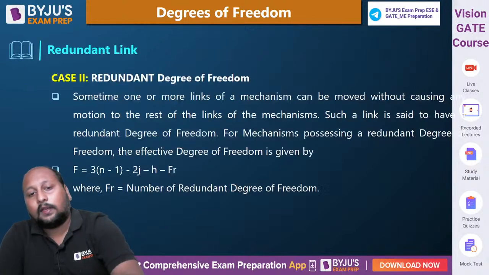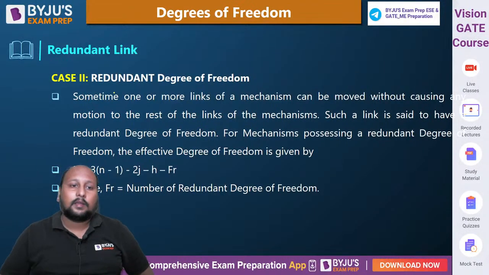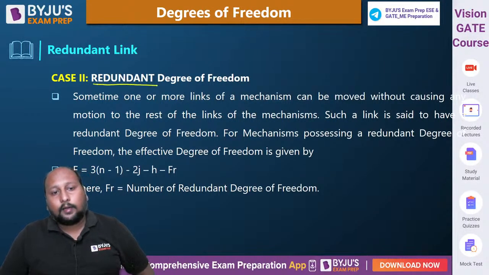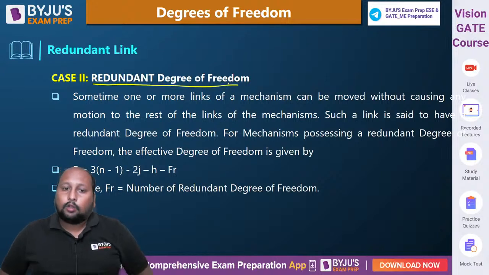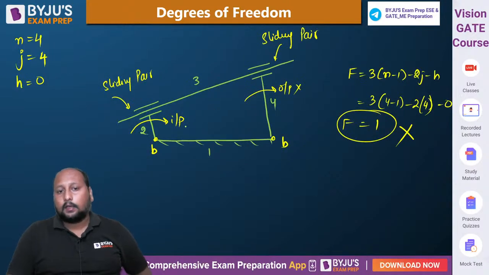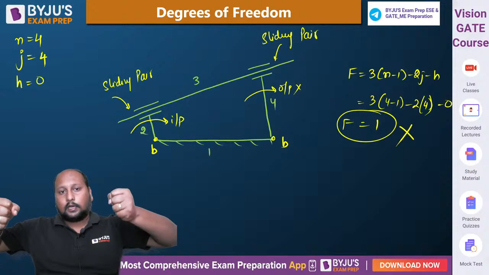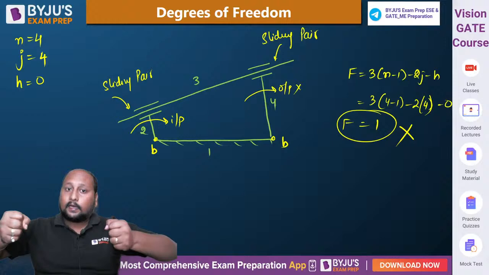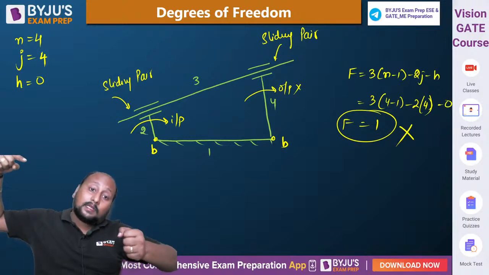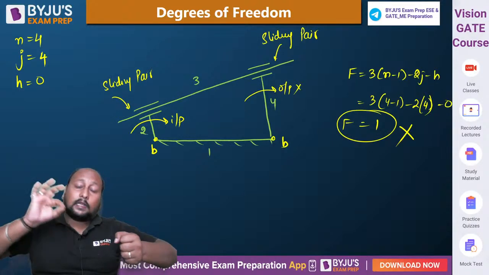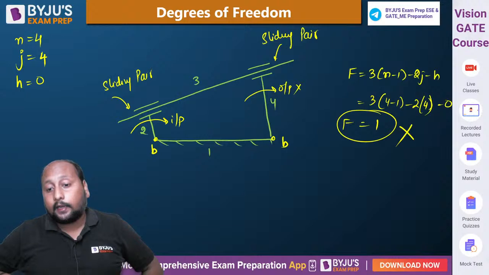So that is the reason we are now considering one very important term, that is redundant degree of freedom. तो होता क्या है? Sometimes one or more links of a mechanism can be moved without causing motion to the rest of the links. Such a link is said to have redundant degree of freedom. फाइंड करने का तरीका क्या है? मान लीजिए लिंक नंबर 1 is fixed, you try to hold 2 and 4. अगर आप लिंक नंबर 2 और लिंक नंबर 4 को होल्ड करेंगे, लिंक नंबर 3 will be able to move. Then this kind of link is having redundant degree of freedom.